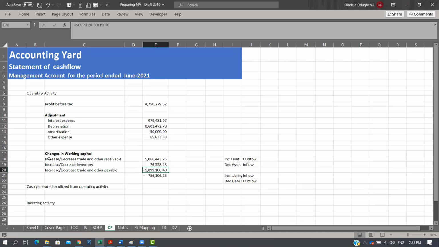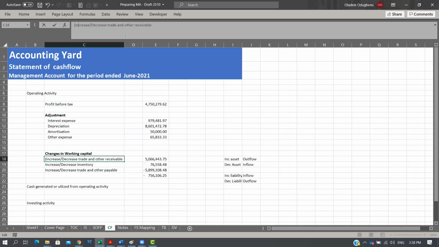Based on that, this one thing you also need to take notice of is the sign here. For assets, if there is a reduction, we said it's an inflow, right? So it means that if there's an increase, it means an outflow.